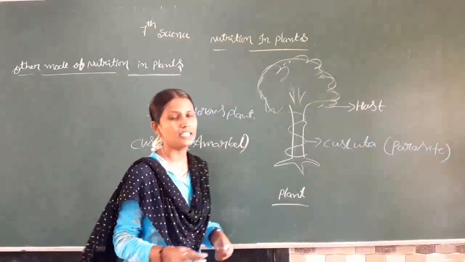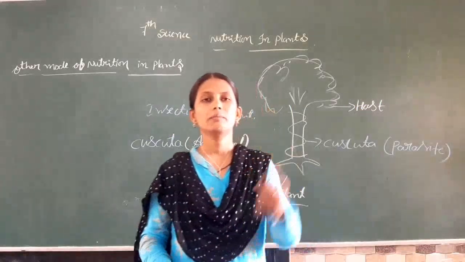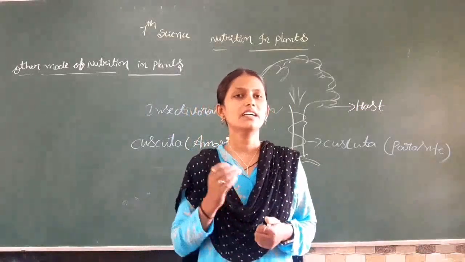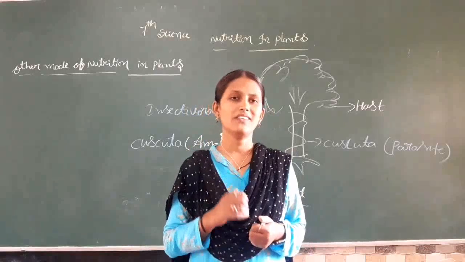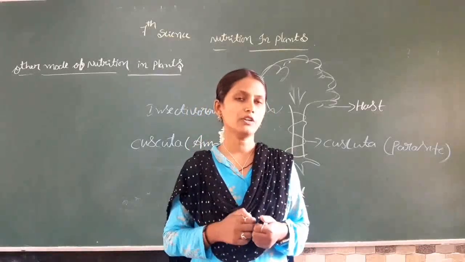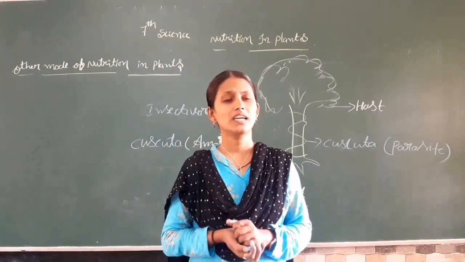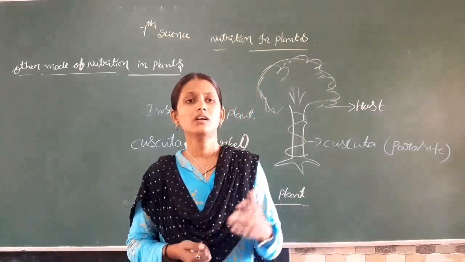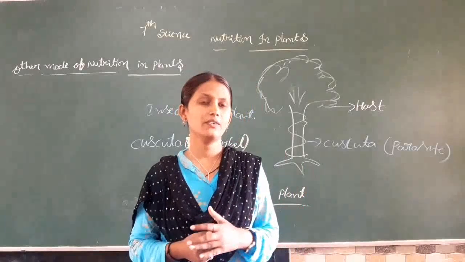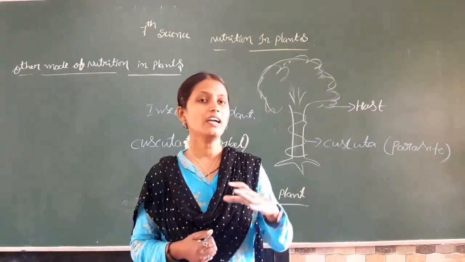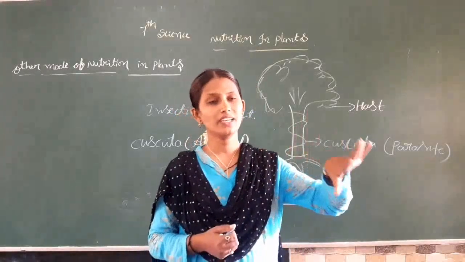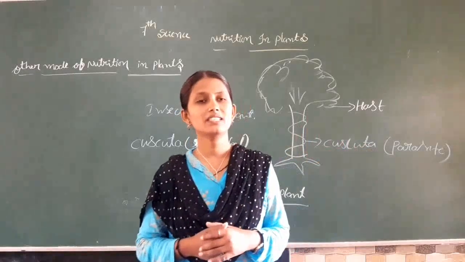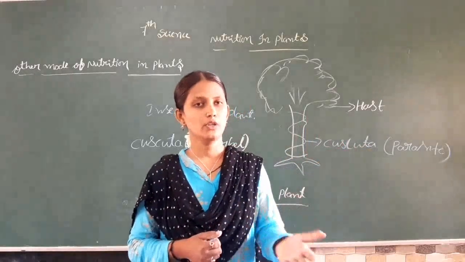Insectivorous means these organisms which are getting the food by eating the insects. Here these plants also have chlorophyll. Then you may ask, by having the chlorophyll also, why are they eating the insects? Here the plants which are living in that place have some deficiency of the nutrients.